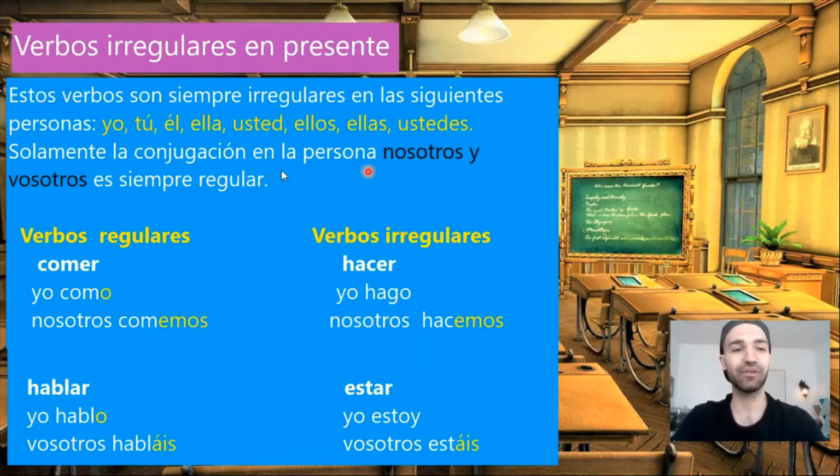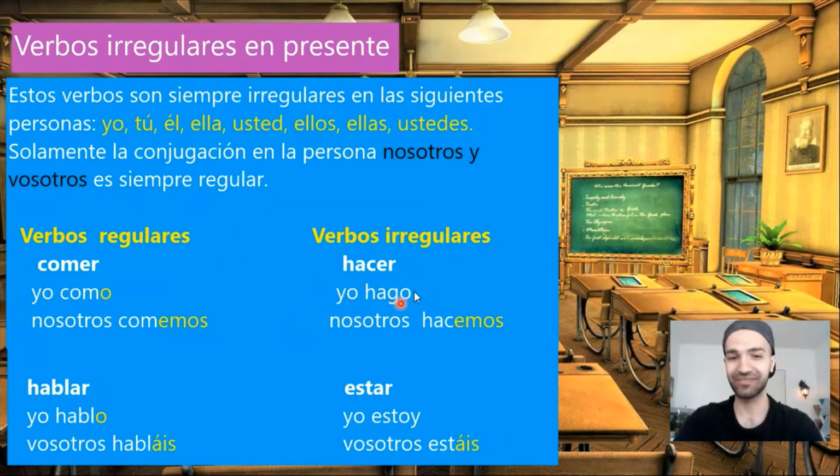Let's see an example. Verbos regulares: comer, hablar. Comer and hablar, to eat and to speak, they are regular verbs. Yo como, nosotros comemos. Yo hablo, vosotros habláis. Verbos irregulares: hacer, estar. Hacer, to do. Estar, to be. Yo hago, nosotros hacemos. Yo estoy, vosotros estáis.